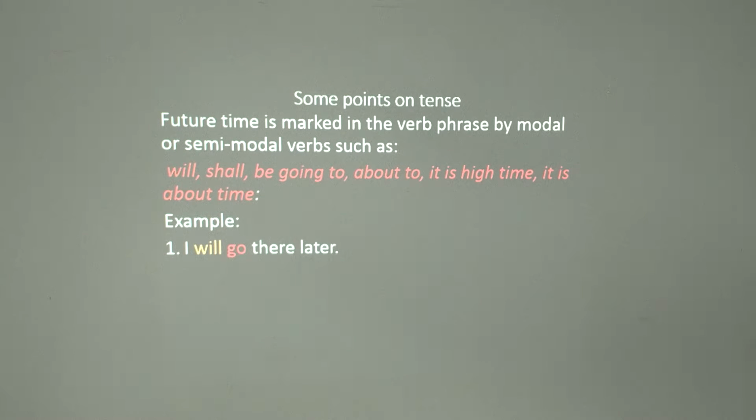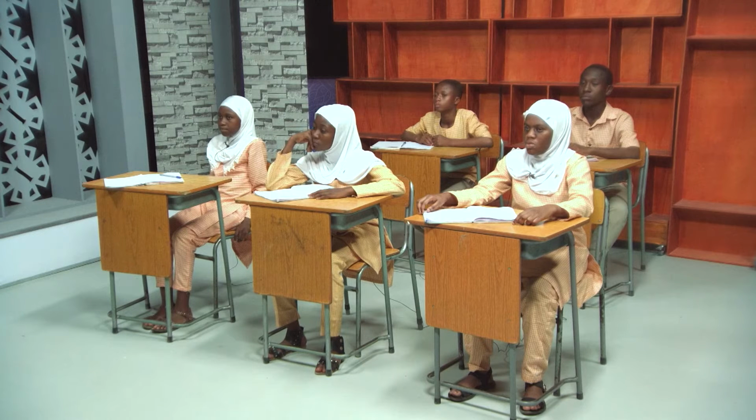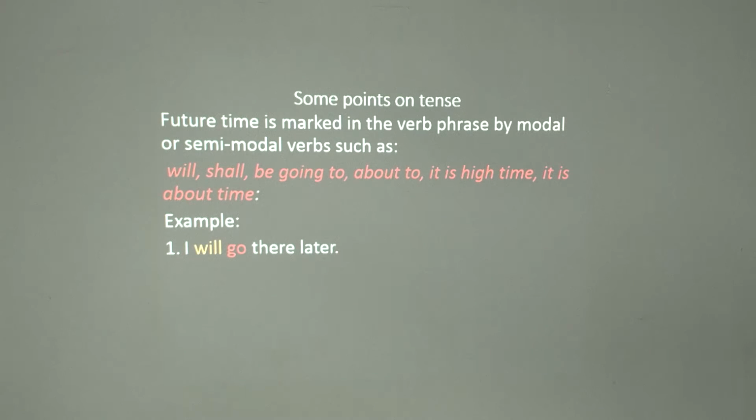Examples like, I will go there later. Will is a modal here, a modal auxiliary verb used here. Go is the main verb. So we are using will to support go in this situation. Will is in the present and not in the past. This auxiliary will is in the present and not in the past. And then we are saying that I will go there later.